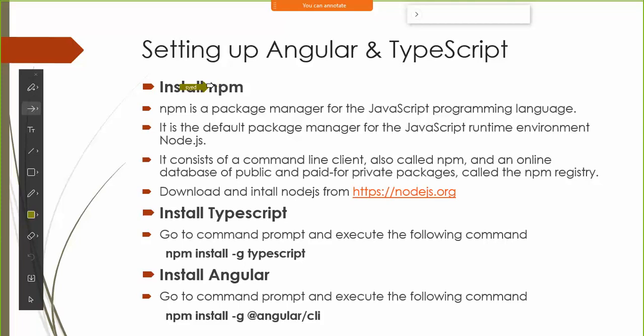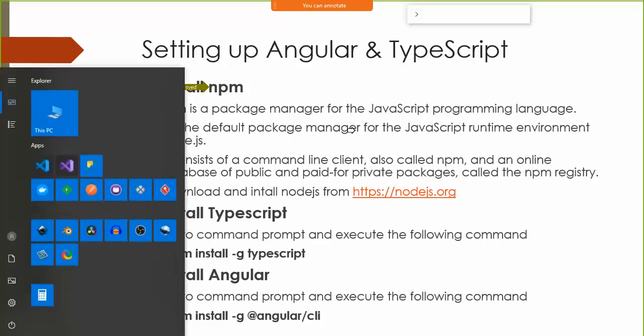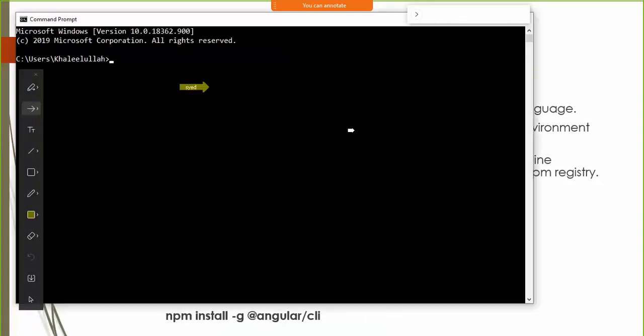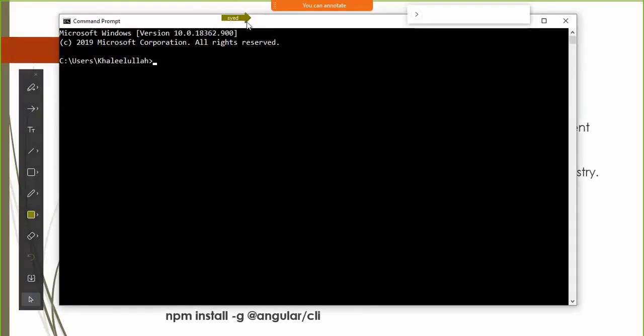So how do I know whether Node and npm are installed on my machine? In order to do that, I will go to the command prompt, and here I will type a single command. I'll simply say node -v.